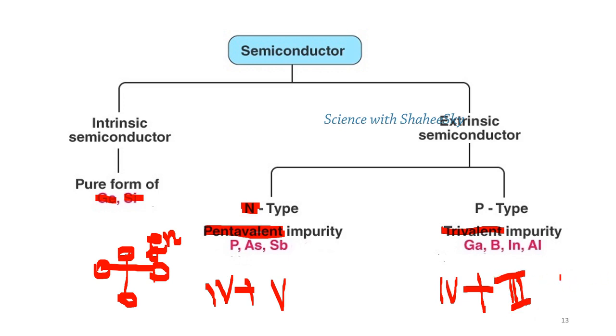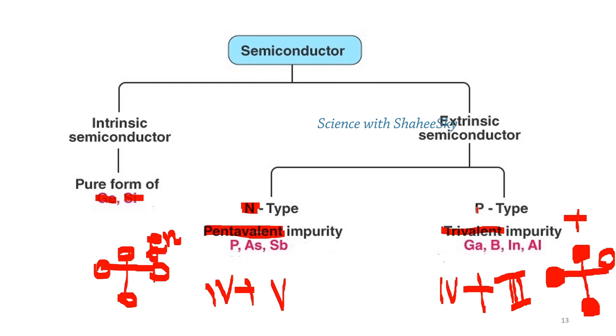If we have a simple explanation about these things, p-type is created with the combination of a tetravalent element such as silicon and a trivalent element such as aluminum or gallium. So only 3 electrons are shared to make a covalent bond. Here there is a hole occurring due to the lacking of an electron. This hole gives the positive charge, and this is known as the p-type of semiconductor.